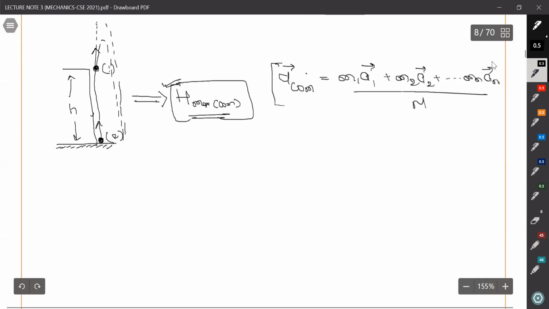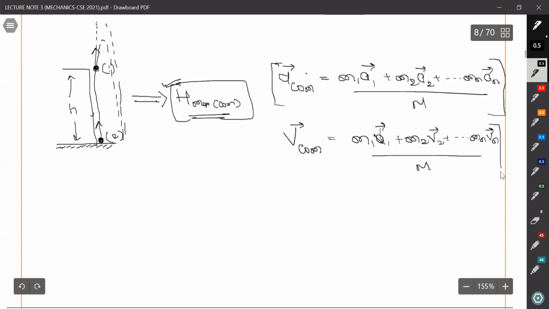So you have acceleration, also you have velocity of center of mass: m1 v1 plus m2 v2 plus so on, mn vn, upon m. If you have acceleration and velocity, also you have r center of mass, which is m1 r1